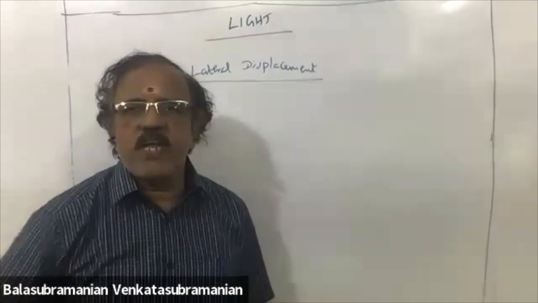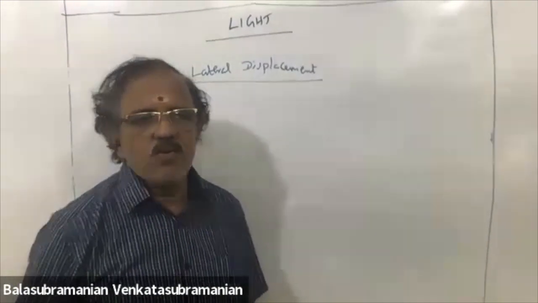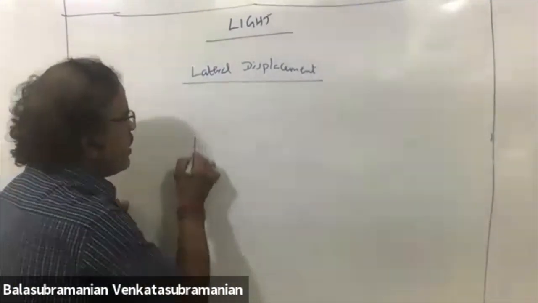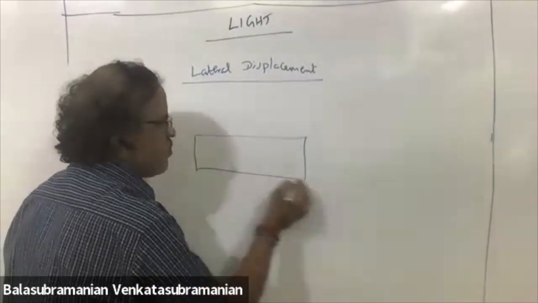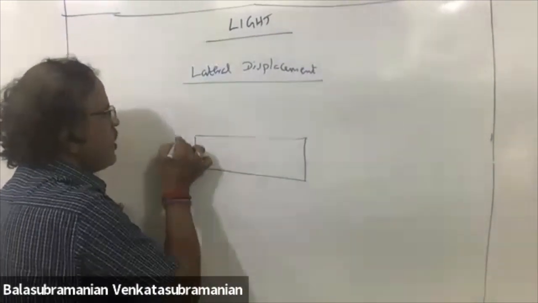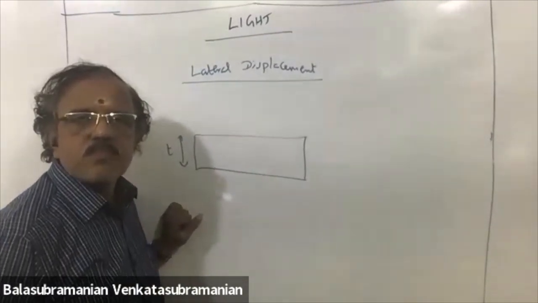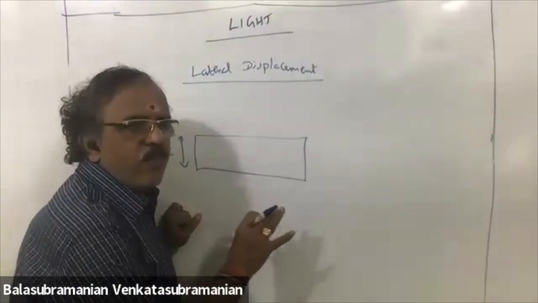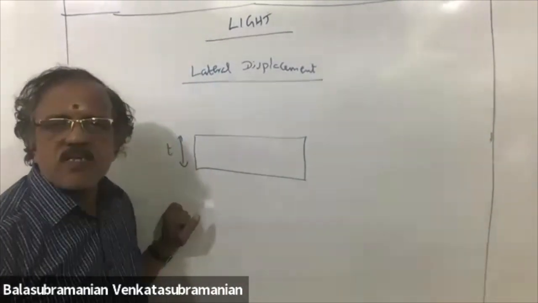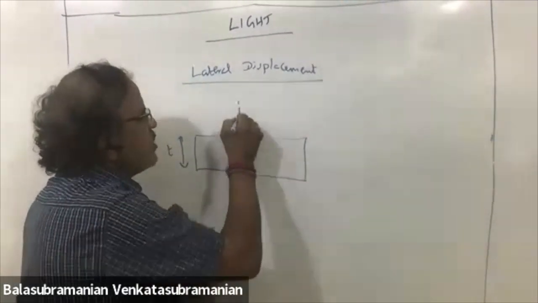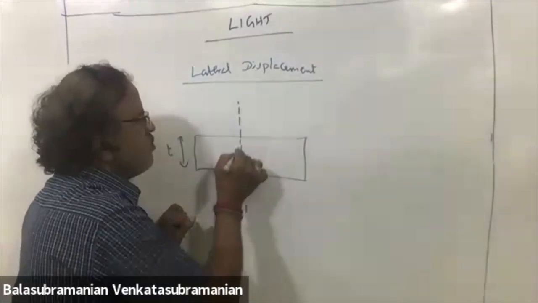In the case of light chapter, carefully we have to say this is a glass slab of thickness T. We are going to just define what is lateral displacement. That's all. Say this is normal, perpendicular.